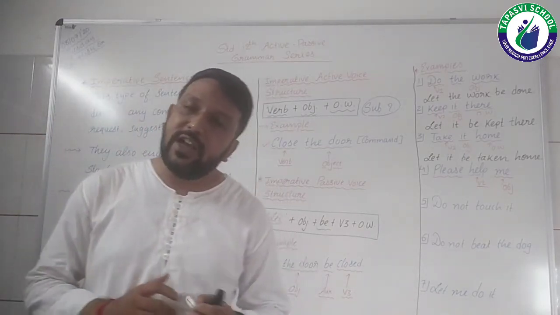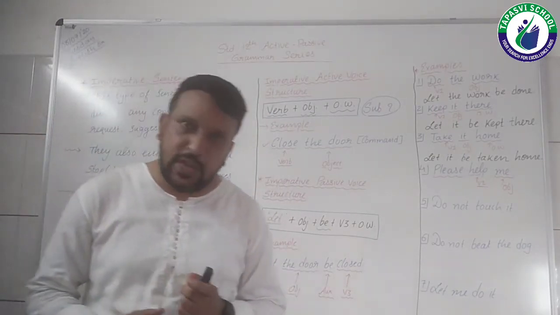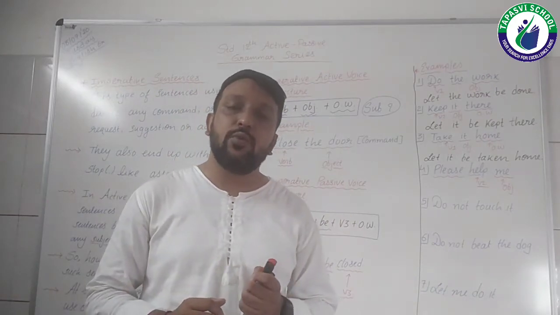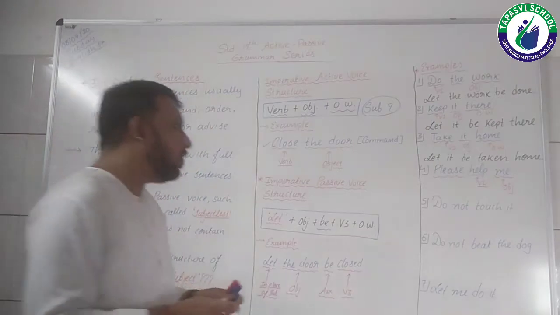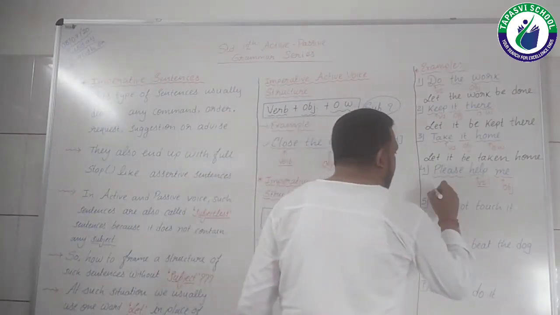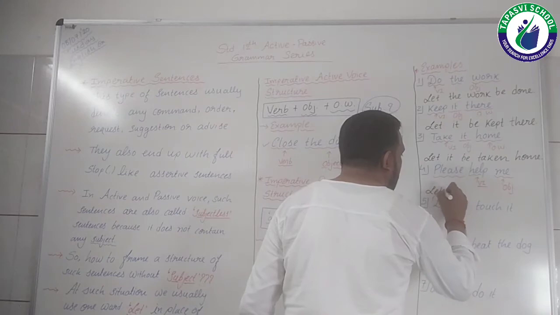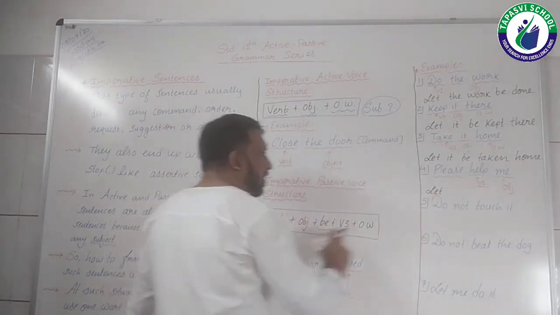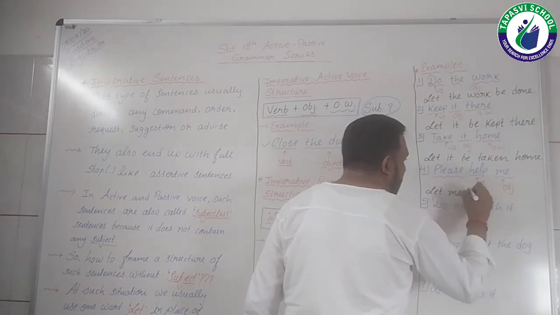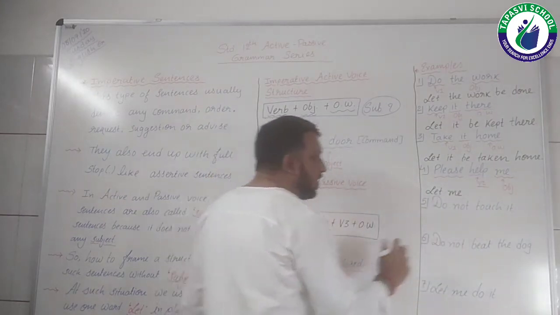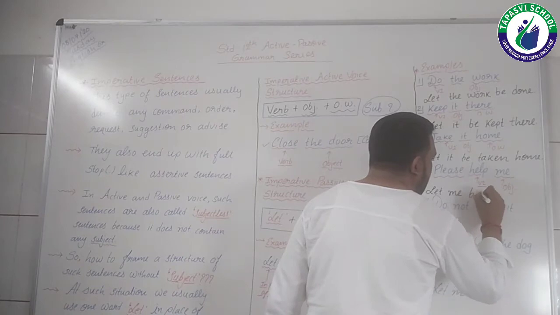While converting that particular sentence into a passive voice, students, we need to remove the word please. How? Let me put the word let as it is according to the passive voice structure. Then me is the object, so let me. Then be is the auxiliary, so let me be.